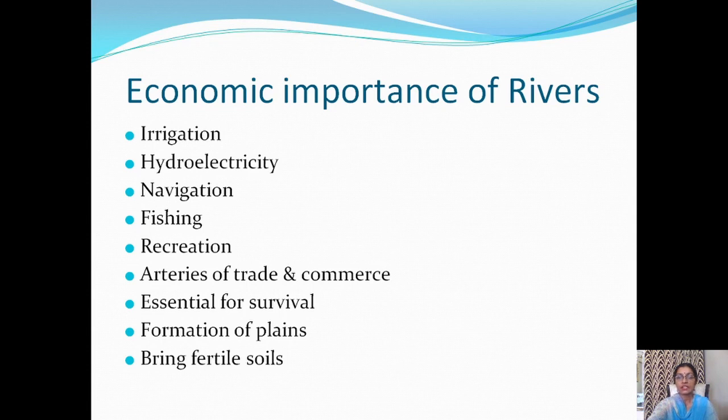River water is essential for the survival of all living organisms: plants, animals, human beings, and water animals. Rivers bring with them alluvium, which is rich in many nutrients and makes soil fertile. Northern plains are the result of soil brought by rivers.